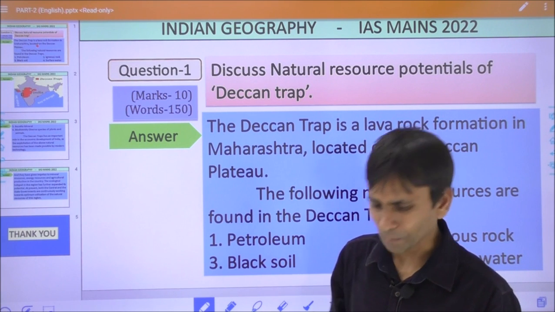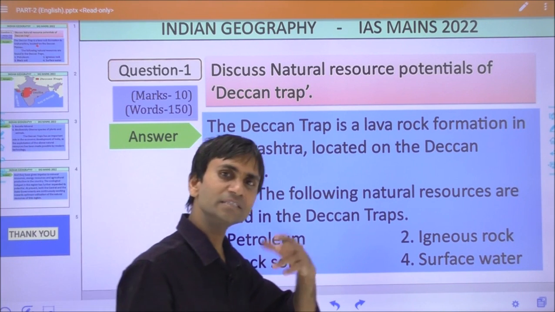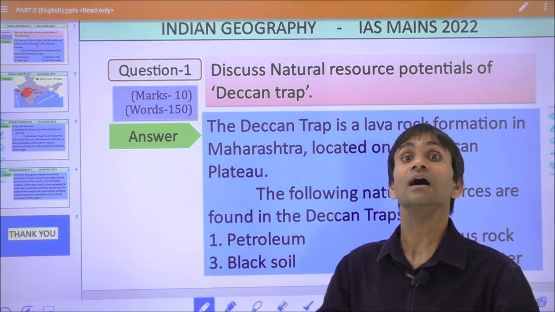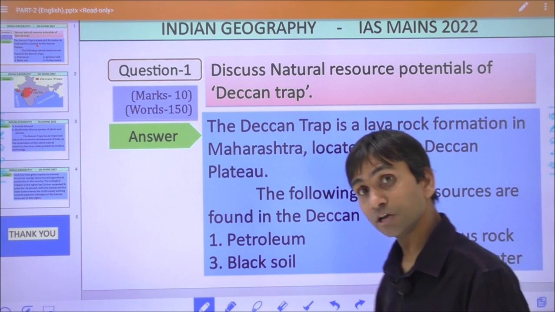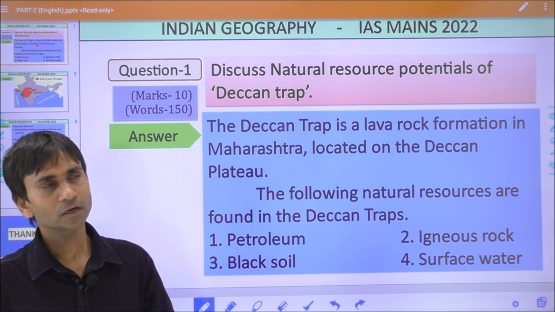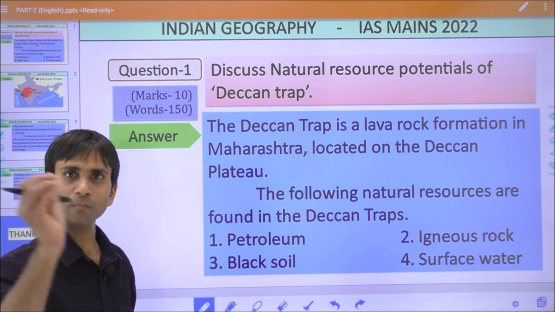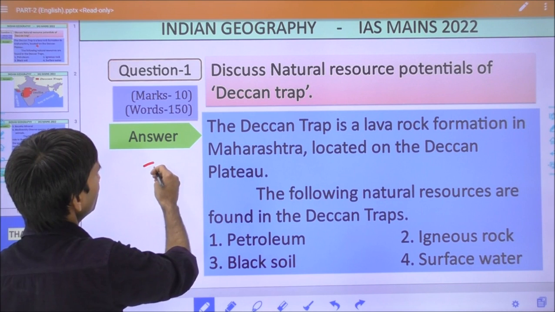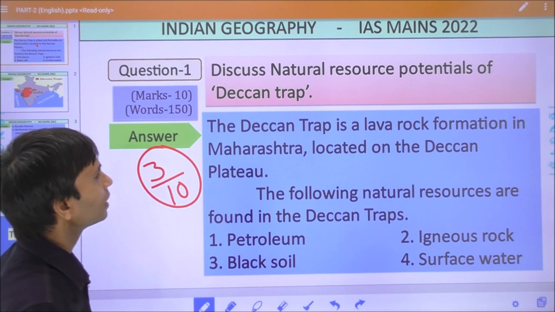So this is not a marking just like at the academic level, meaning schooling, college or university level. The 50% marking is an excellence in the IAS mains exam, and the UPSC examiners know this very well, because they are very experienced persons. So definitely, from the side of a UPSC examiner, if I mark that answer, you can obtain only about 3 marks out of 10. So it is a poor answer.